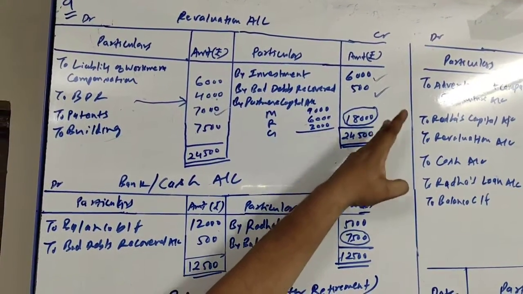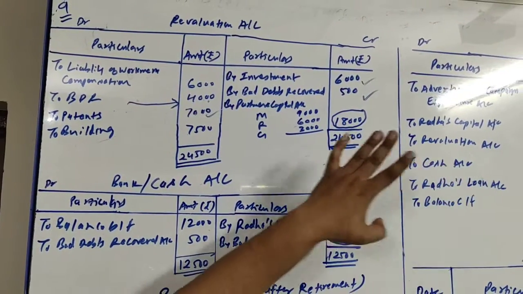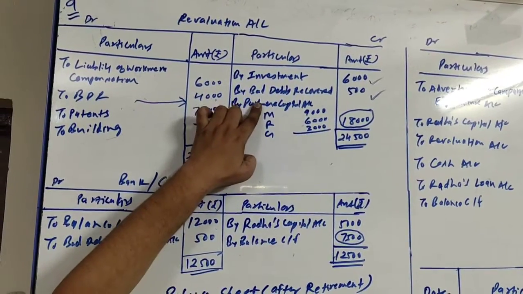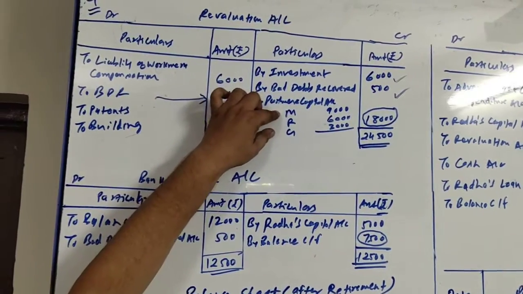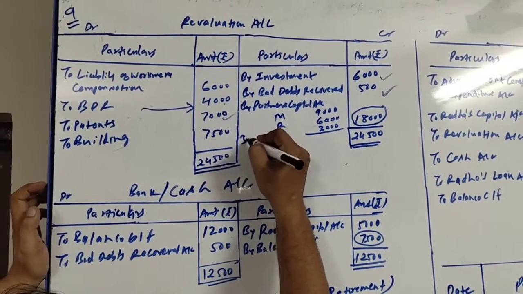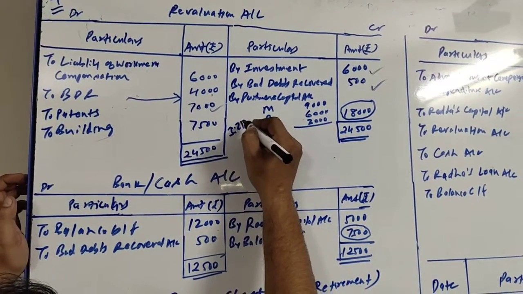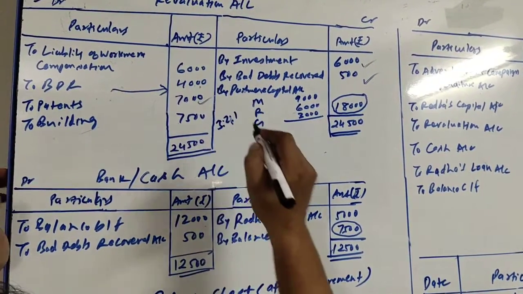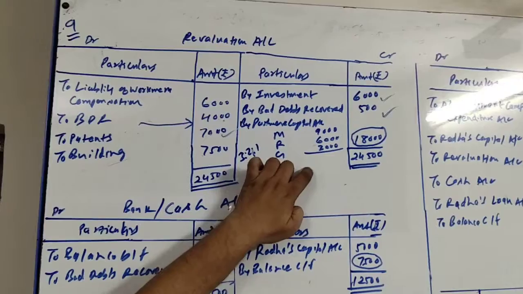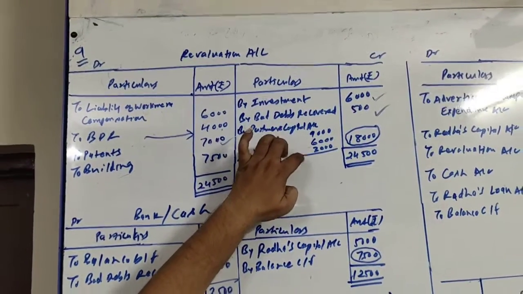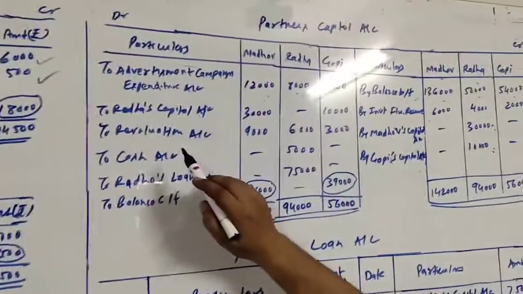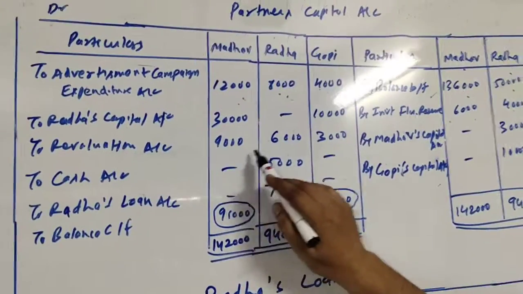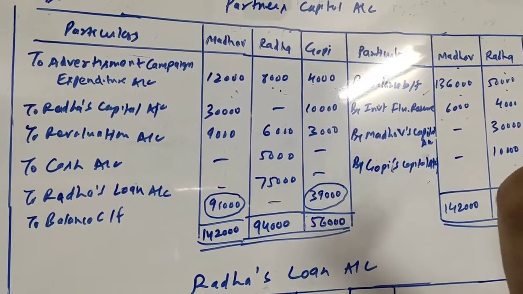Whether it is profit or loss, it is distributed among the partners in their old proportion. So here it will be distributed. So I will write my partners' capital account and I will distribute in the proportion of 3:2:1, which is their old ratio. So 9,000, 6,000 and 3,000. Now second effect of this will come at the debit side of partners' capital account. So here it is to revaluation account 9,000, 6,000 and 3,000.